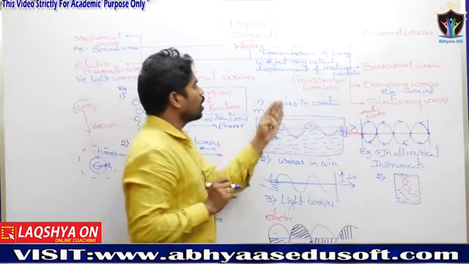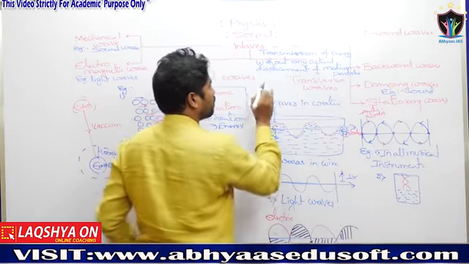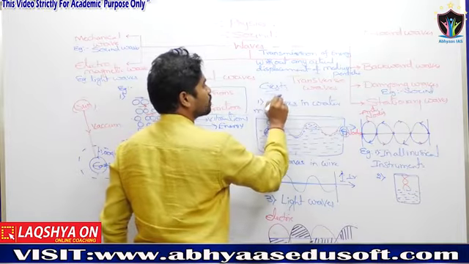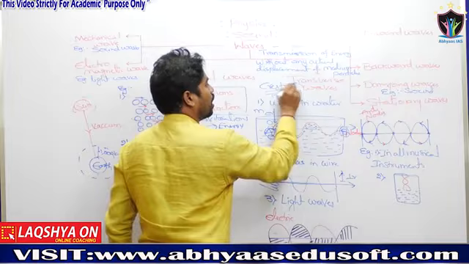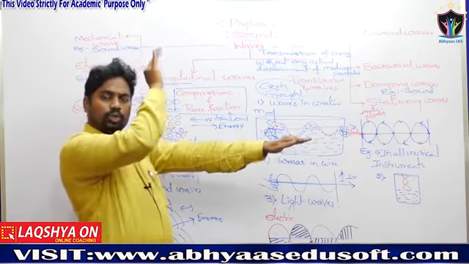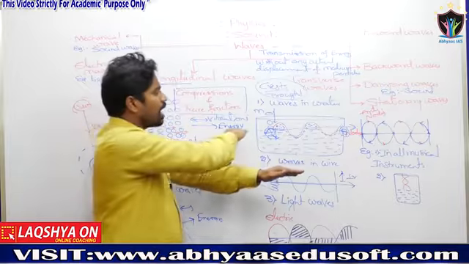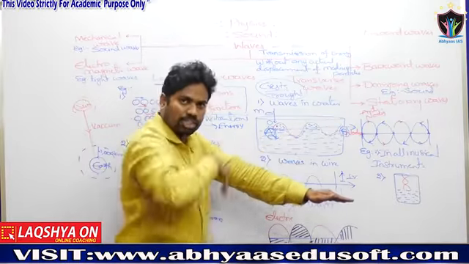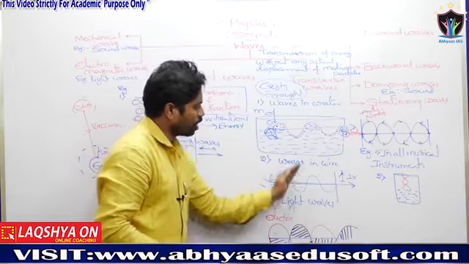The transverse waves are passing in terms of crests and troughs. It is the high amplitude crest. Below the normal level, that is a trough. Crest and trough.